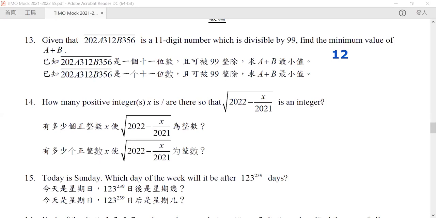If it is divisible by 11, the possible value of a plus b is 1 or 12. Because we need to satisfy both conditions, a plus b can only be 12. It is not just its minimum value, it is its only value.